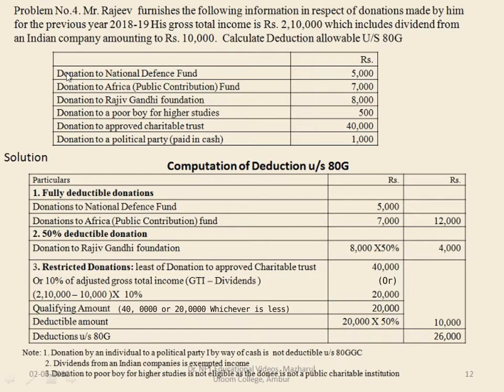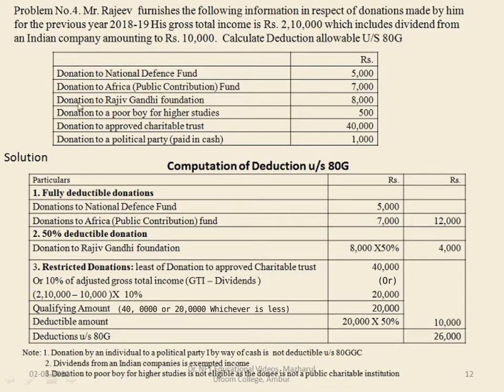Under fully deductible deductions, we have donation to National Defence Fund. So write computation of deduction under section 80G. Under fully deductible deductions, write donation to National Defence Fund. And Africa Fund also comes under fully deductible deductions. Altogether it is 100 percentage deduction. So 5,000 plus 7,000 is 12,000.